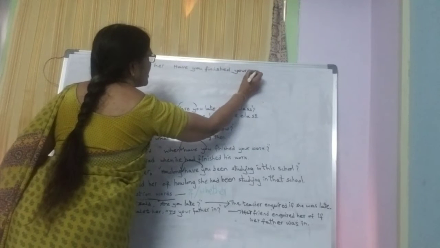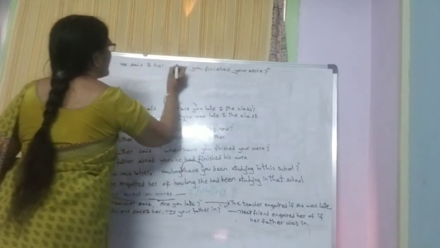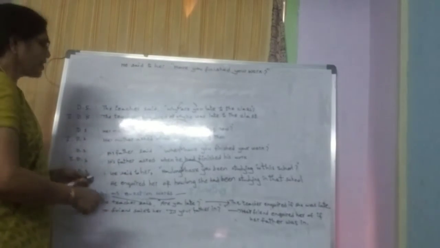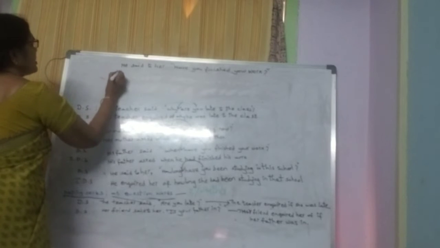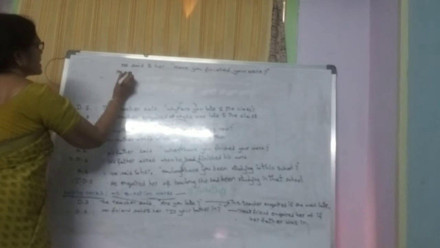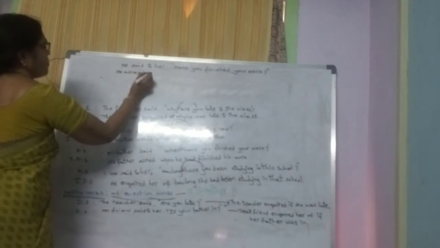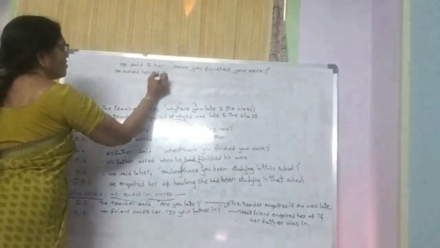Come on. Have you finished your work? Come on, children. He said to her, "Have you finished your work?" He asked her if or whether. We can write if or whether.